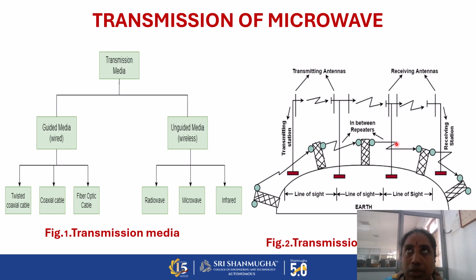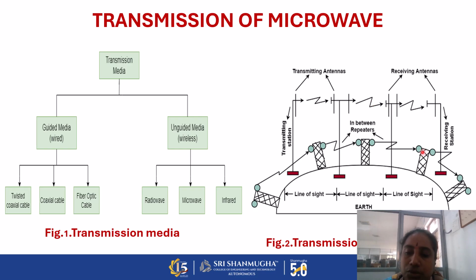A waveguide is a hollow metallic tube. It is designed mainly for the transmission of EM waves from source to destination, because if we are transmitting the signal from Earth to a space station, we need a medium for the transmission. This is the transmitting station, located at the base station, that is Earth, and we transmit the electromagnetic waves in two ways: a direct wave and an indirect wave.